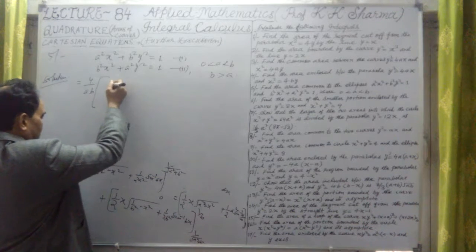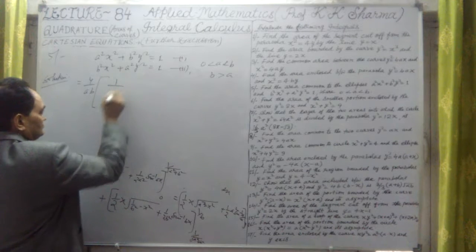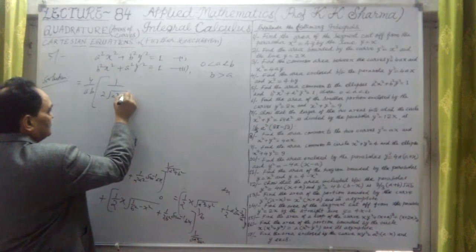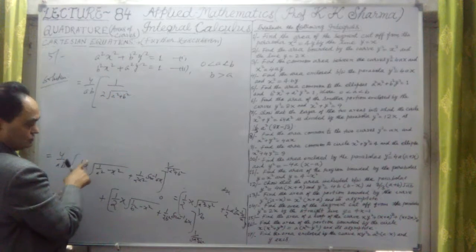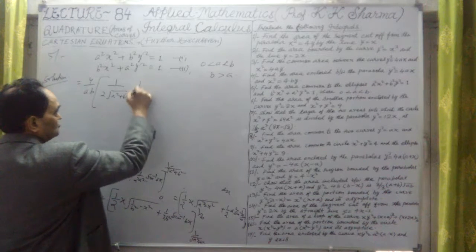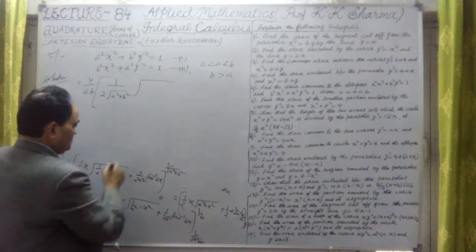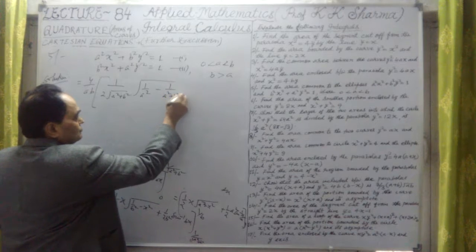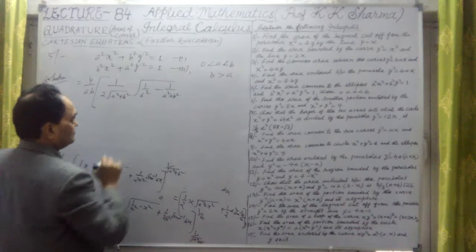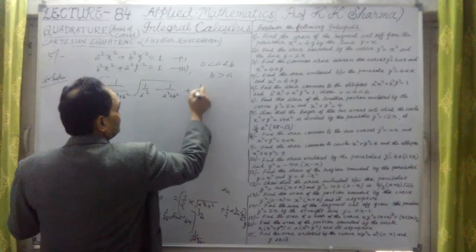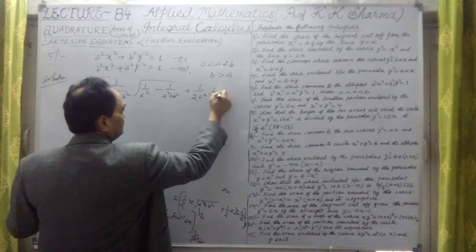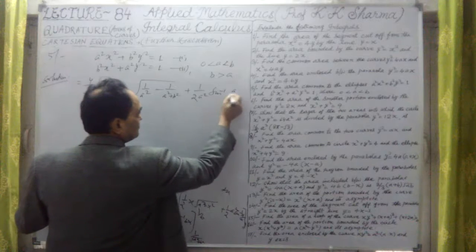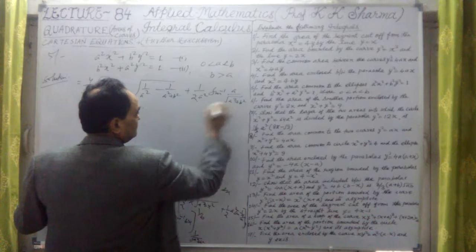Well, at upper limit it will be 1 upon 2 under root a square plus b square, into x, and under the square root what comes out to be 1 upon a square minus 1 upon a square plus b square, because x square is there, plus 1 upon 2 a square sin inverse ax, which is a upon under root a square plus b square.